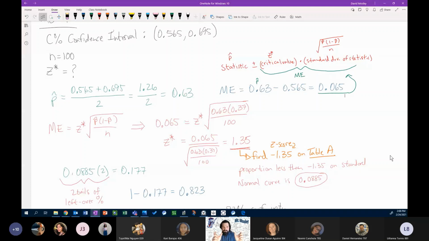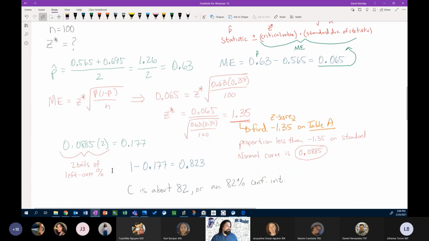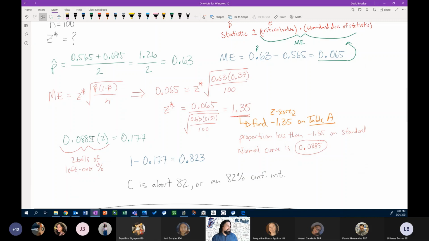So I have two tails, the left-hand side and the right-hand side. The area of the left-hand side is the same as the area on the right-hand side, so I double it. So I go 0.0885 times 2, because I have 2 tails. That's my leftover percentage outside of my confidence percentage, and that equals 0.177.